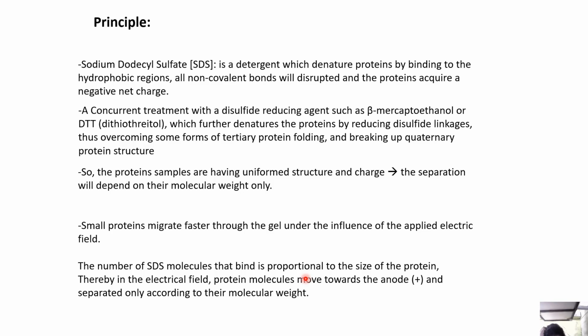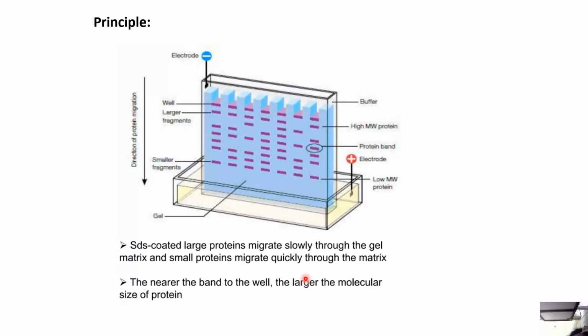Now small proteins migrate faster through the gel under the influence of the applied electric field. The number of SDS molecules that bind is proportional to the size of the protein. Thereby, in the electrical field, protein molecules move towards the anode and are separated only according to molecular weight. So this is how the schematic looks. SDS-coated large proteins migrate slowly through the gel and small proteins migrate quickly. The nearer the band to the well, the larger the molecular size of the protein.